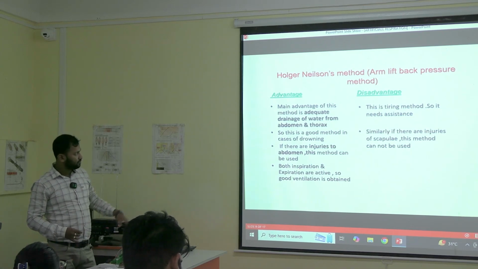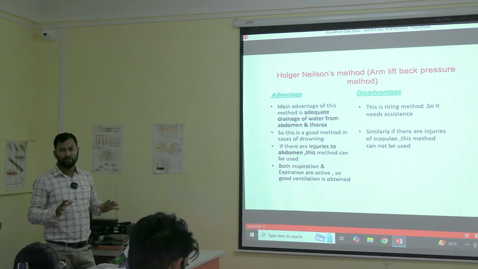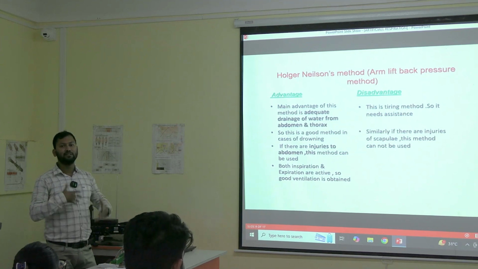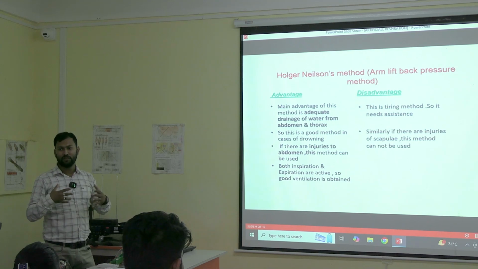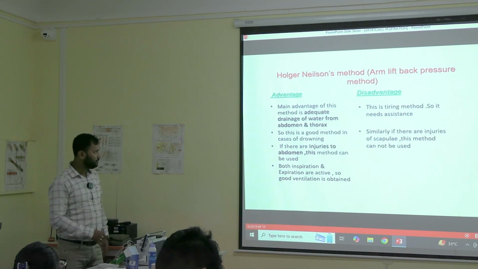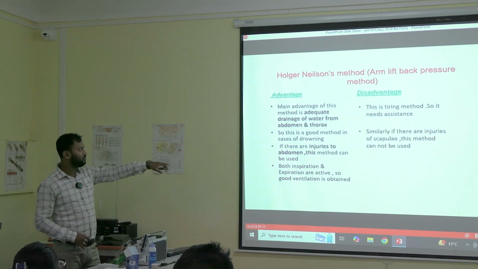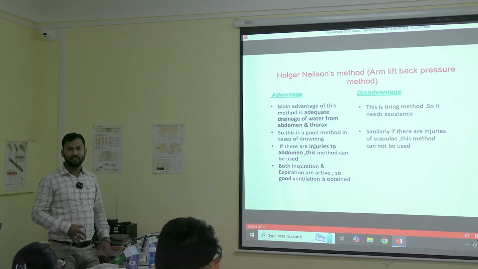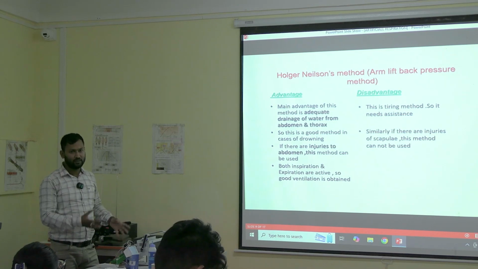So we are doing this method, we are pressing over the thorax. So in this case, the abdomen and thorax will be cleaned more. The water will be drained at a faster rate. So this is a good method in cases of drowning. So this method also can be used for drowning, and if there is no injury in the chest or abdomen as such, this is the preferred method for drowning.